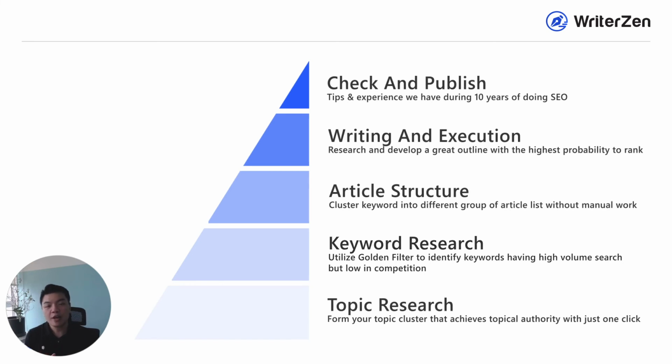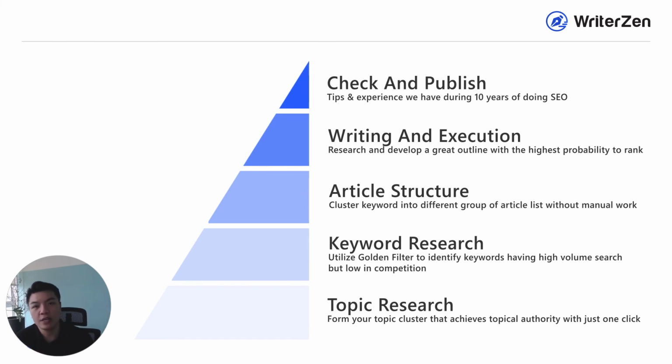Because only when you know what Googlebot is looking for when it comes to a topic that you target, only then will you be able to figure out the next step, which is your keywords, the user research and the search intent behind that. With that, you will be able to form a really strong map of how you can go from the pillar page to the subtopics to the keyword list and the article that you will target for each subtopic.